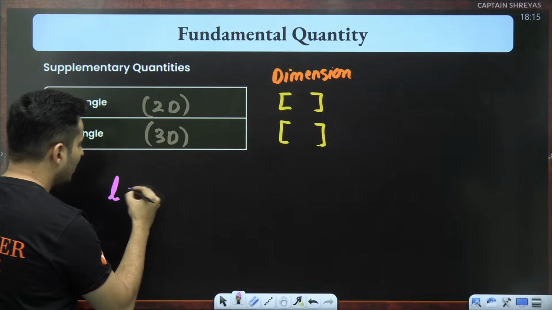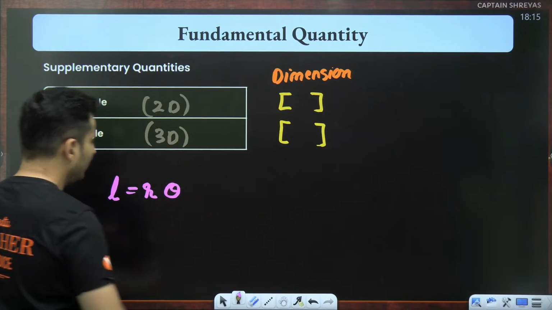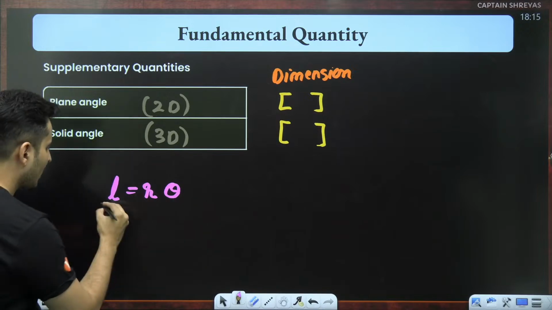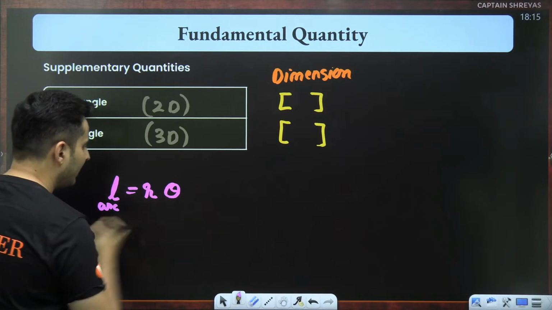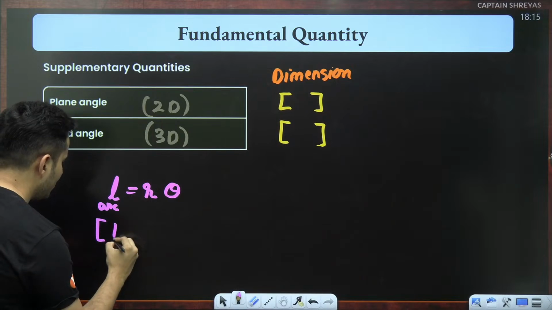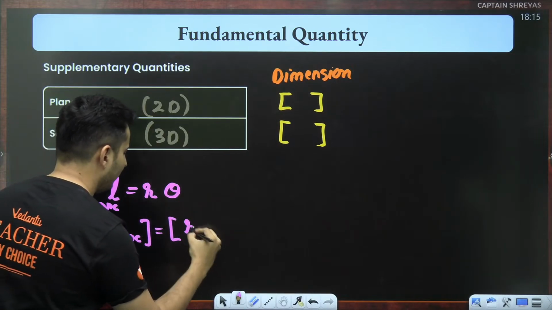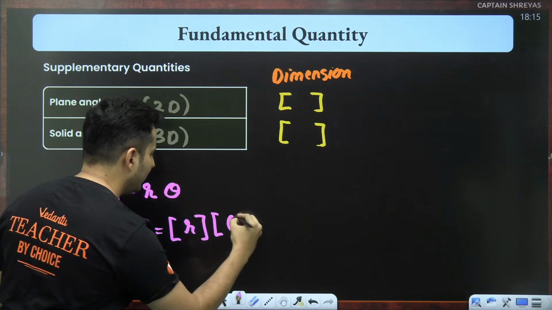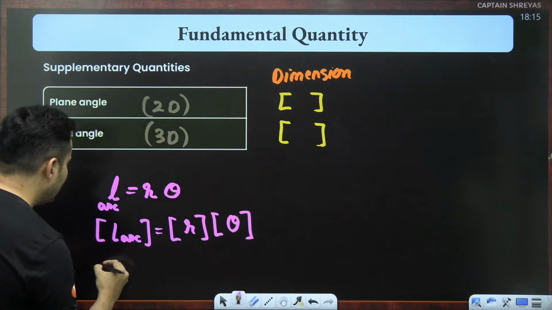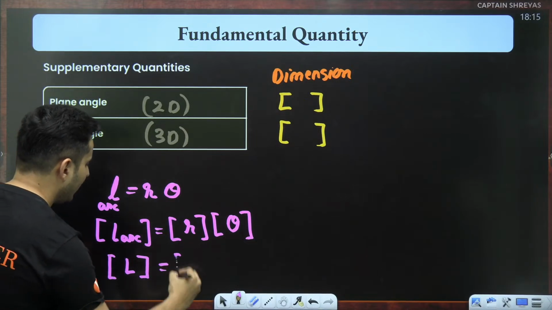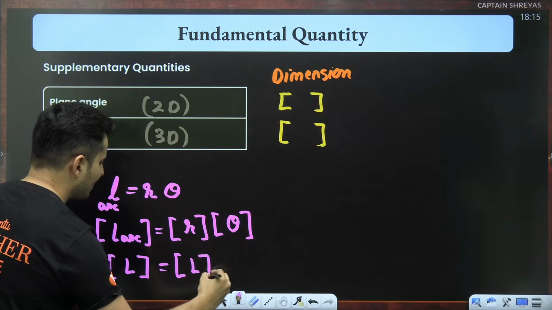Remember, the length of the arc was r into theta. If I take the dimensions of the length of the arc, it will be the dimensions of the radius multiplied by the dimensions of theta. The length of the arc has the dimensions of L. The radius again has the dimensions of length.